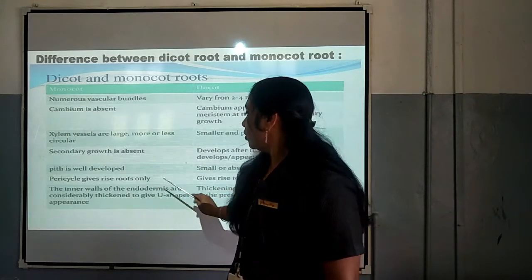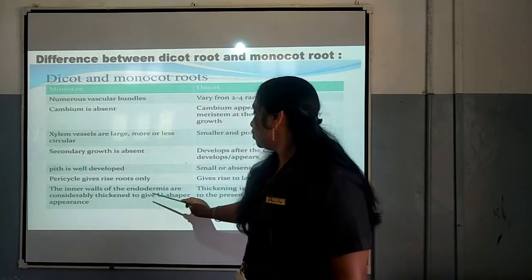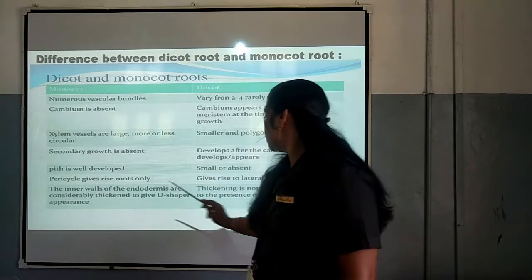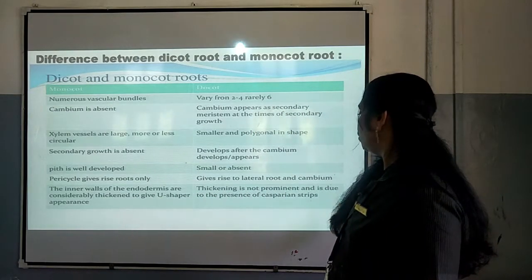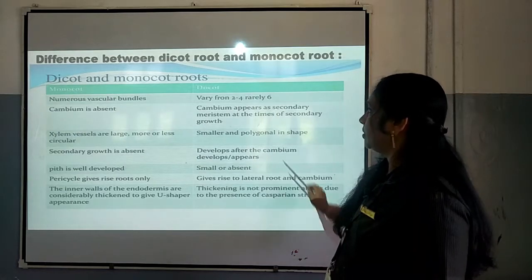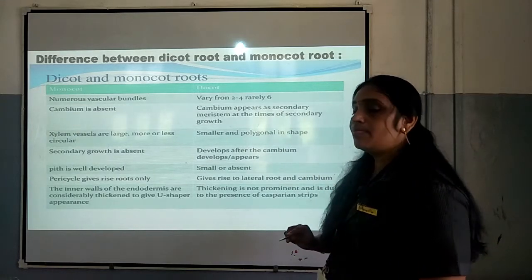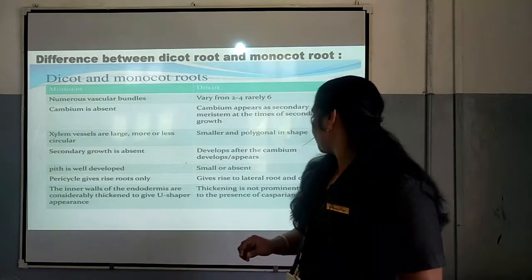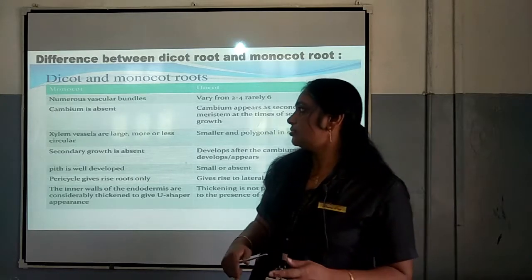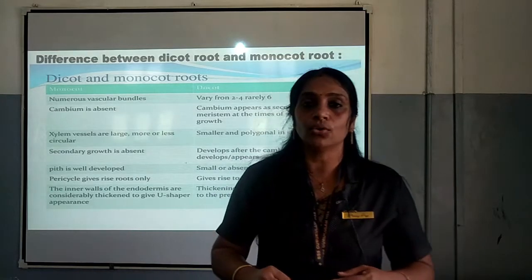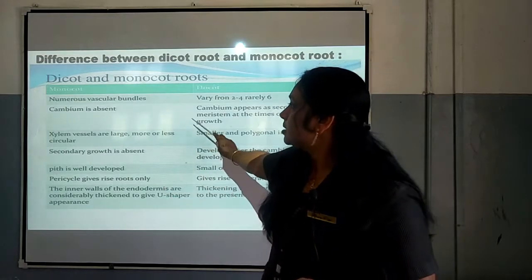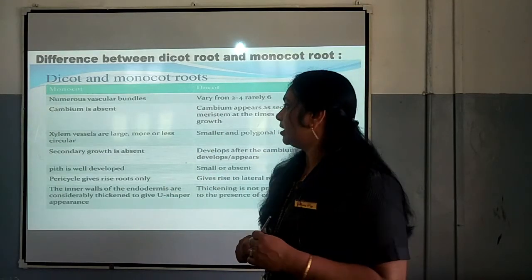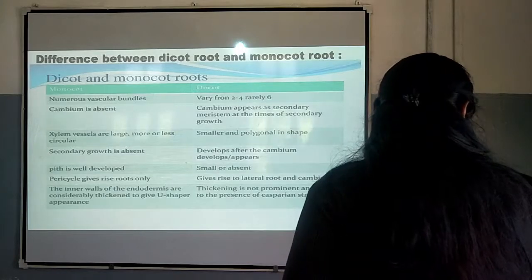In monocot, the inner wall of the endodermis is considerably thickened to give a U-shaped appearance. In dicot, thickening is not prominent due to the presence of Casparian strip. In the case of dicot, Casparian strip is present there, that is why thickening is not prominent. So, that is related to the difference between dicot and monocot root. This is again very important, my dear children, you have to study it.